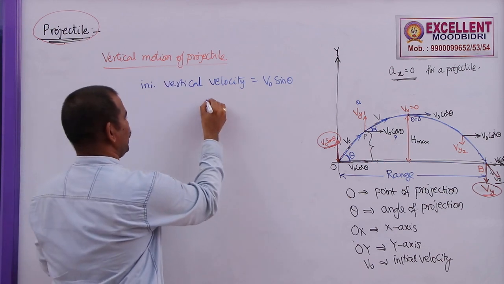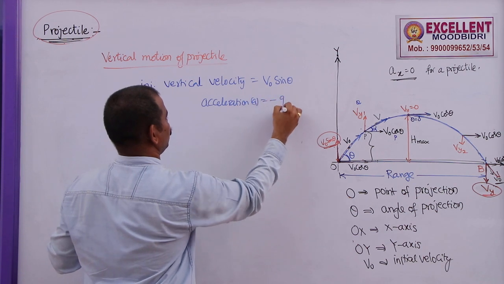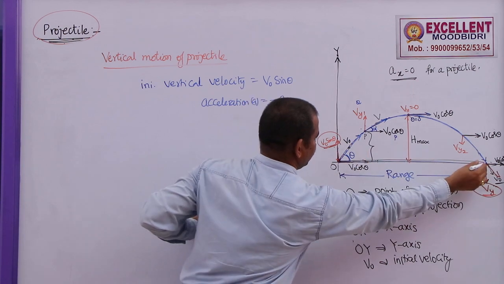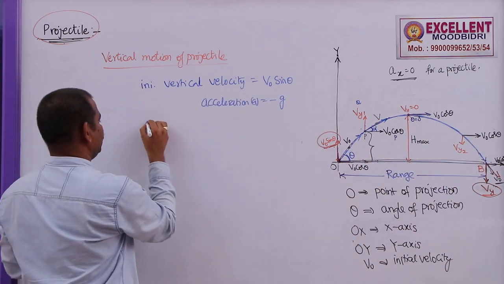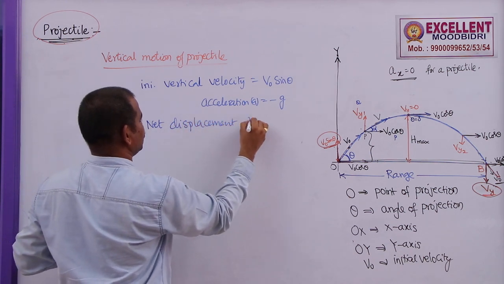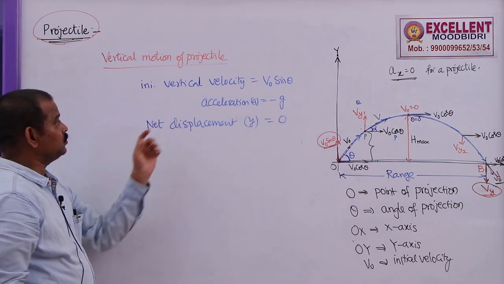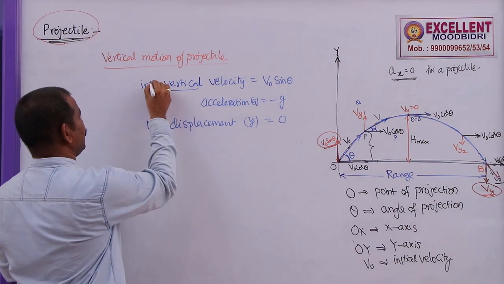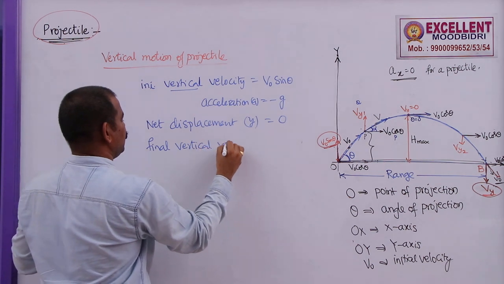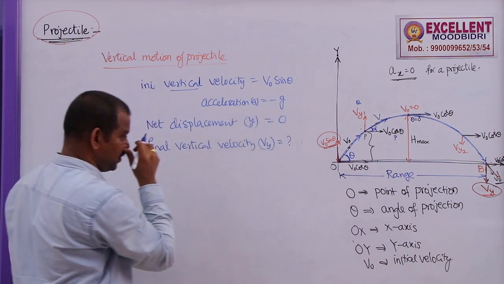When it is going up, acceleration a is equal to minus g, and when it reaches B from O, the net displacement y is equal to 0. The final vertical velocity vy is a question mark.